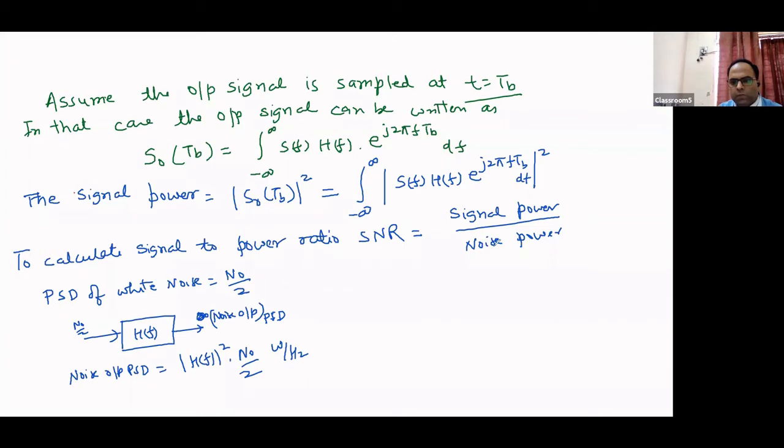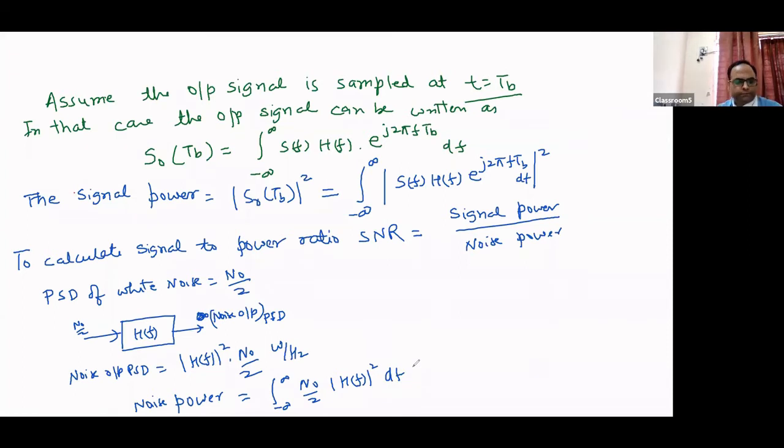So to calculate noise power, what we have to do? We have to integrate it. So write down the noise power is equal to the integral from minus infinity to infinity of N0/2 mod of H(f) squared df.